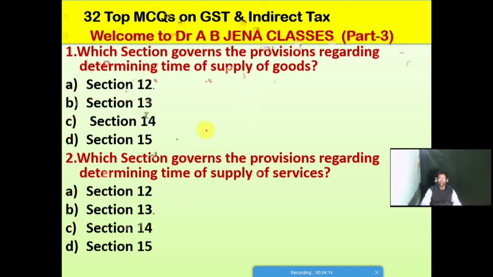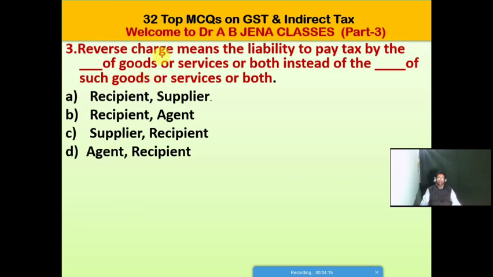Next MCQ: the reverse charge means the liability to pay tax by whom, of goods or services or both, instead of whom, of such goods or services or both? Option A, recipient and supplier; B, recipient and agent; C, supplier and recipient; D, agent and recipient.